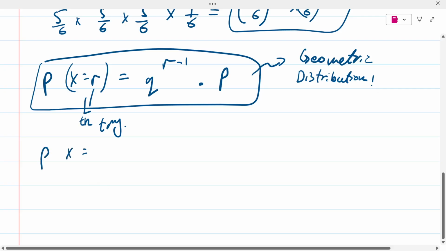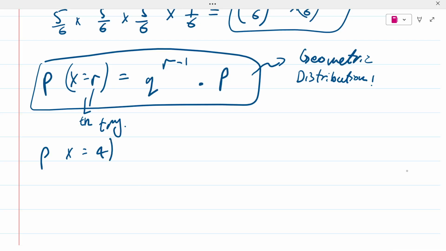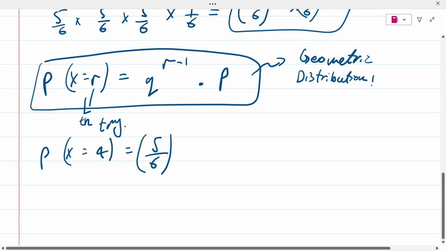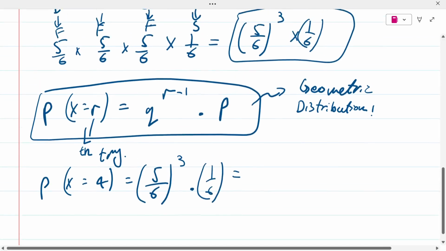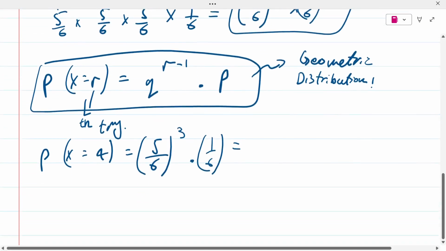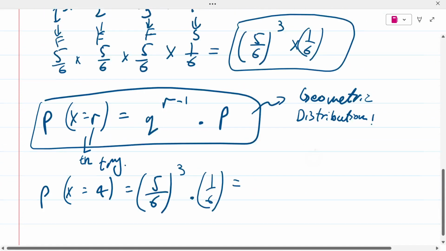P(X = r), or in this case, that's a 4, equals 5 over 6, the probability of failure, to the power of 4 minus 1, that would be 3, times 1 over 6. We're getting the same answer, aren't we? We are getting the same answer. So this is how it works.